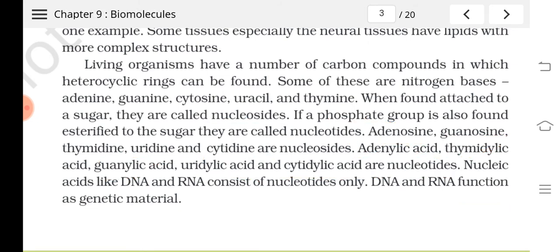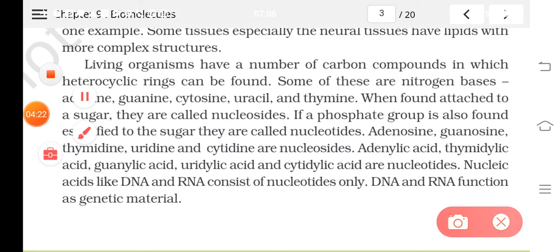Have you heard about nucleic acids? How many types of nucleic acids are there? In living organisms you can find two different nucleic acids, DNA and RNA. DNA and RNA are polymers of nucleotides. The major function of DNA and RNA is that they function as the genetic material.